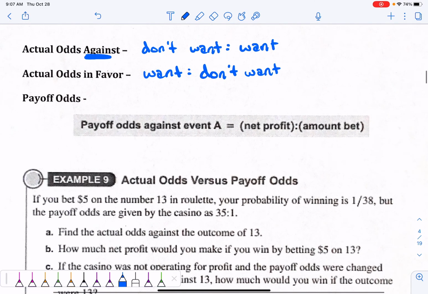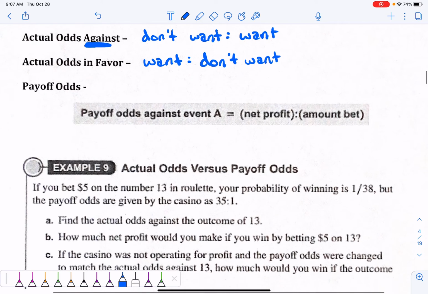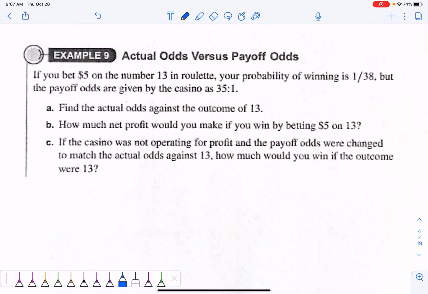And then we'll talk about payoff odds here in just a second, okay? So here's the deal. Here's our example. You're going to have a homework problem that's very, very similar to this, and they even have the A, B, C set up pretty similar, okay? So if you bet $5 on the number 13 in roulette, I had to look this up.